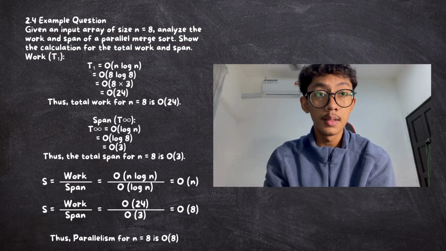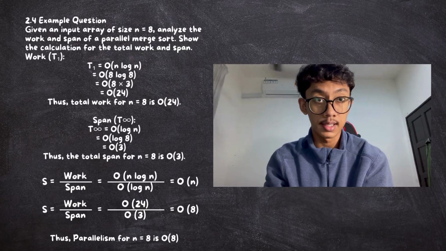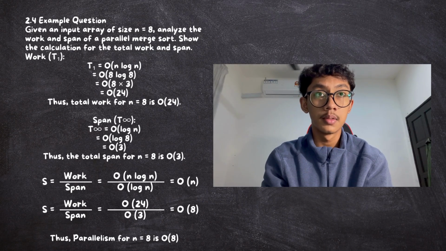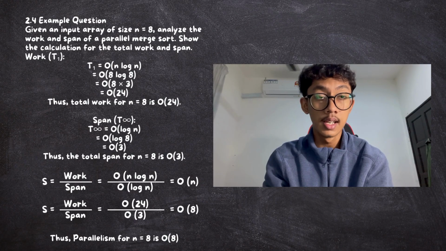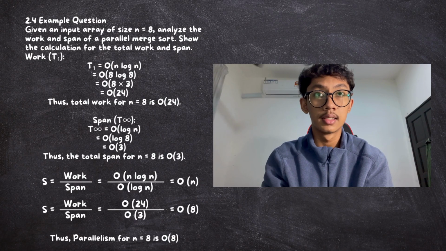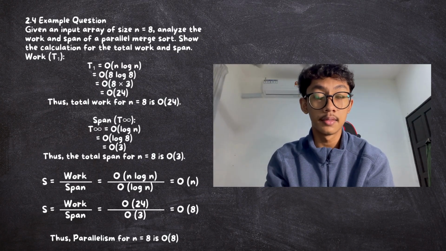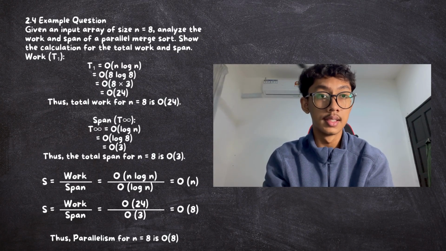So here we will use the example question from the previous slide. As you can see here, we want to calculate the parallelism for n, so we just enter the total work for n and total span for n, and then we will get the parallelism for n, which is 8.